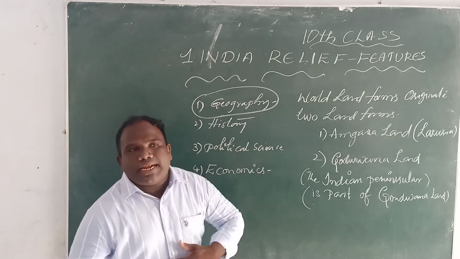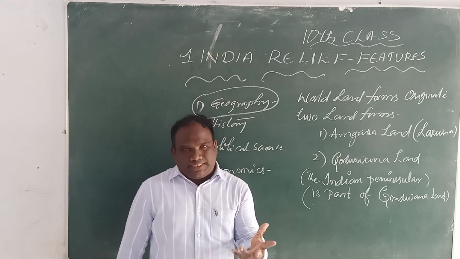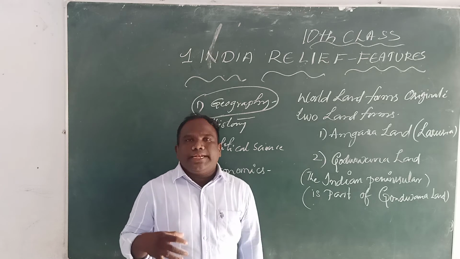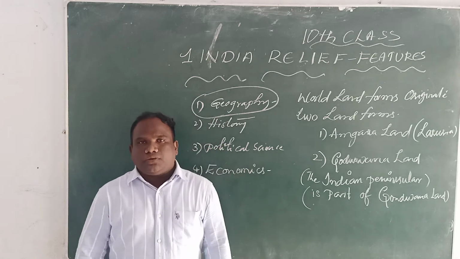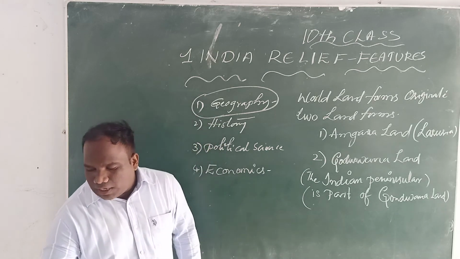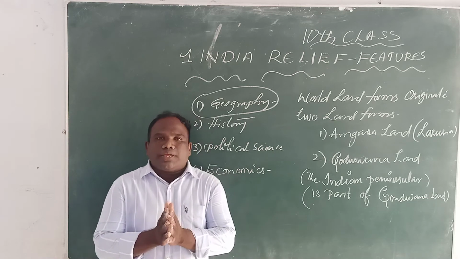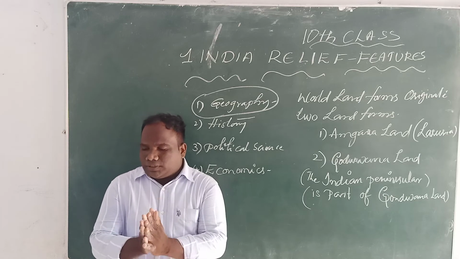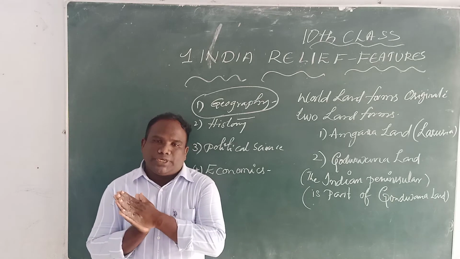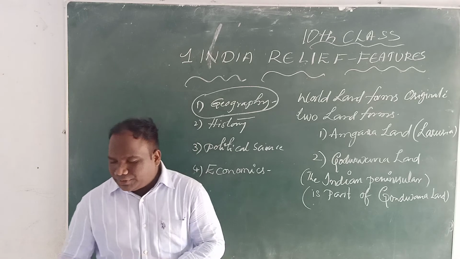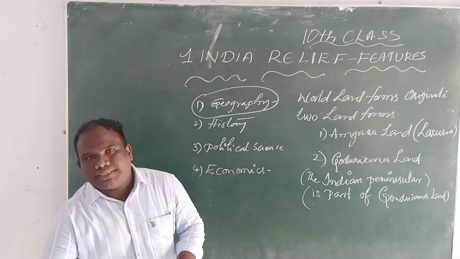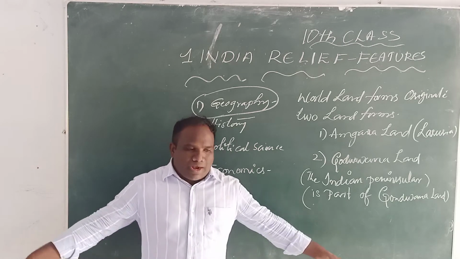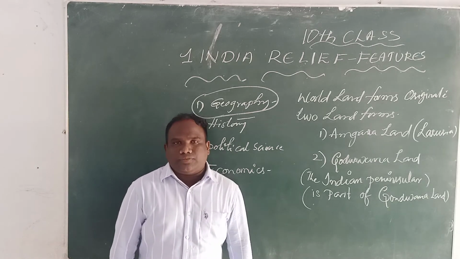Once Gondwana land split into some pieces, the Indian Plateau moved northeast and collided into the much larger Eurasian plate. So owing to the collision and immense compressive force, mountains like the Himalayas were formed.